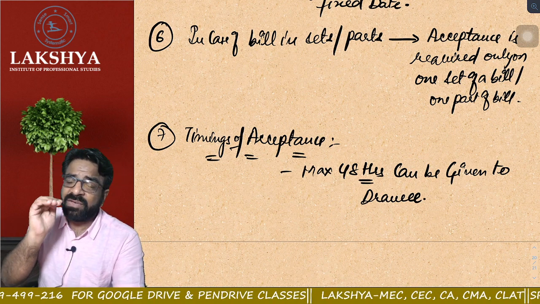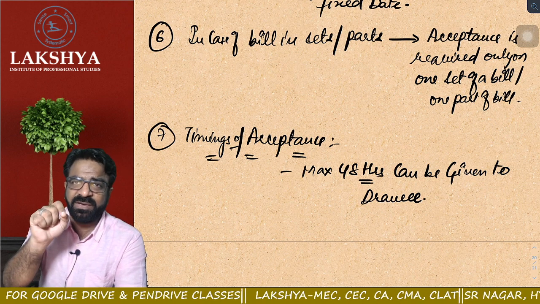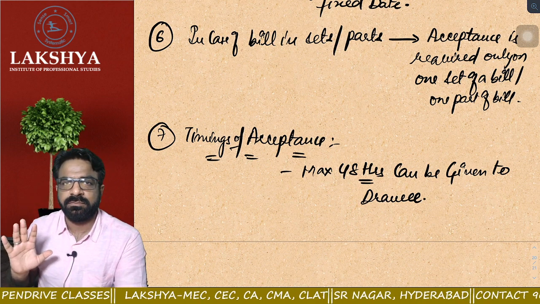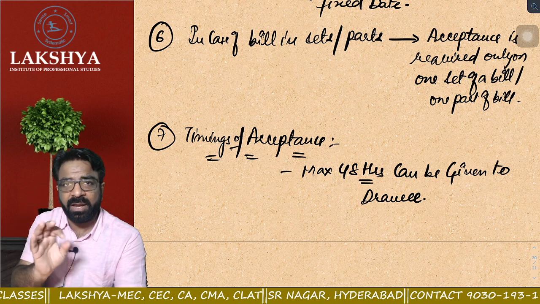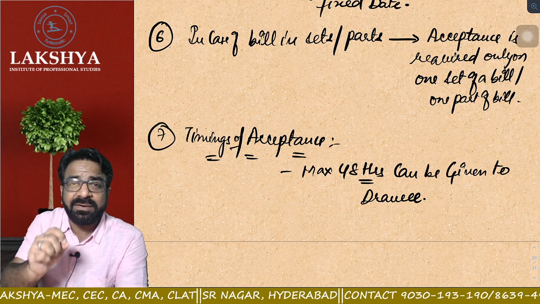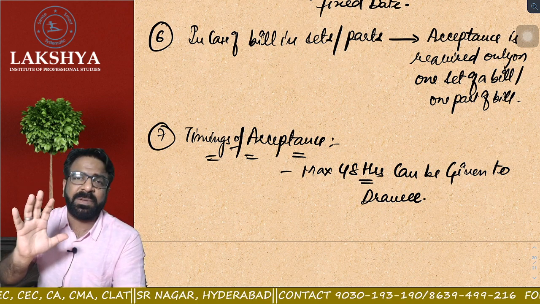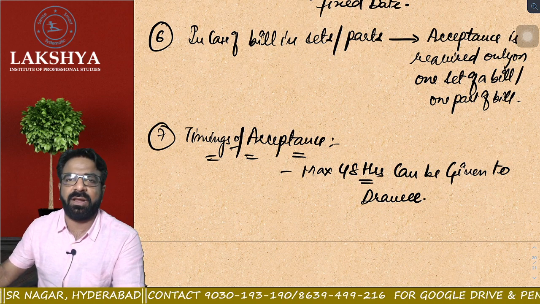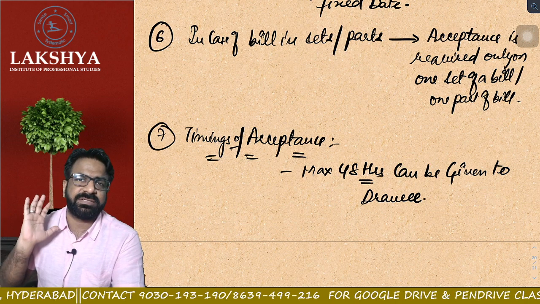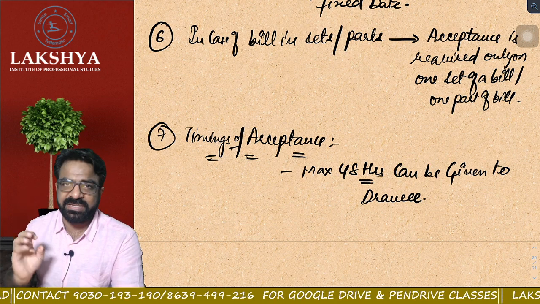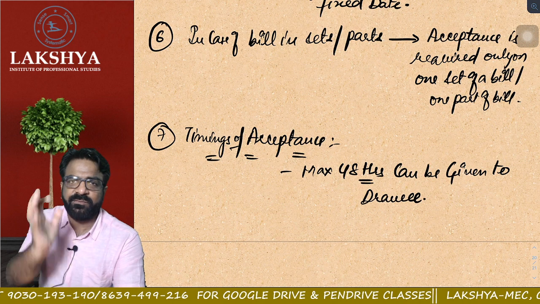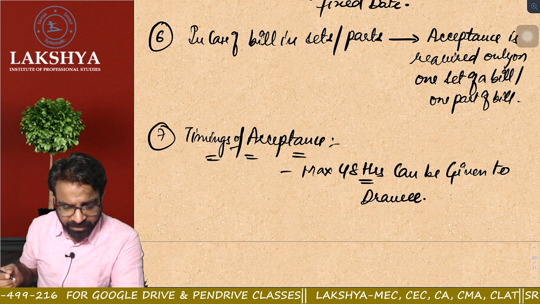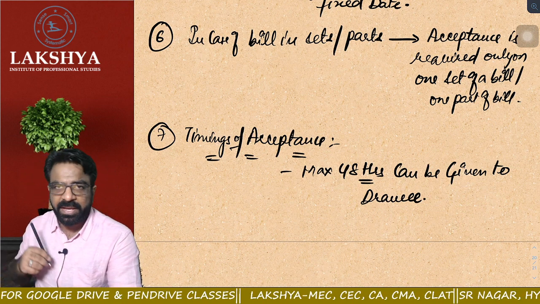Are you getting it? Can we reduce the time? Yes, we can specify the time. I want this bill to be accepted within 36 hours. That is allowed. If you give 49 hours, allowed or not allowed? Not allowed. 48 hours and 1 minute, allowed? Not allowed. What is the maximum time period allowed after the presentment of the bill? 48 hours. Are you getting the point?